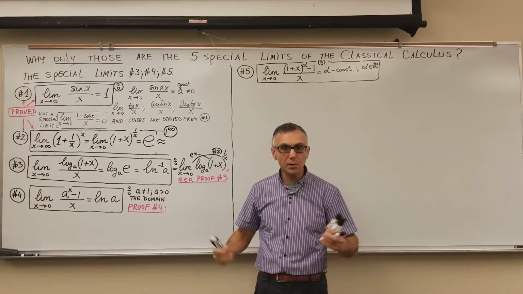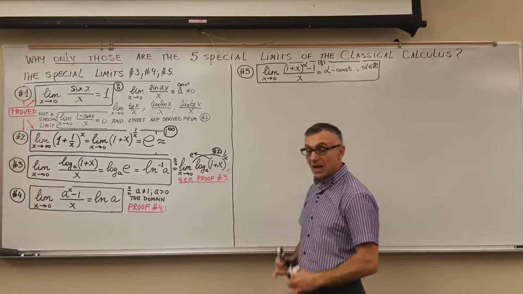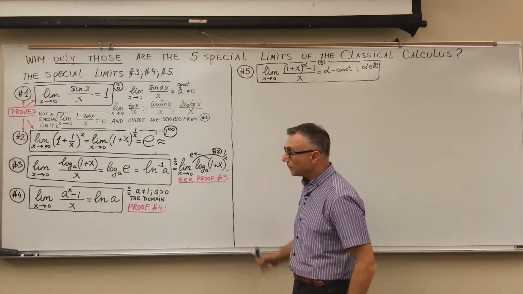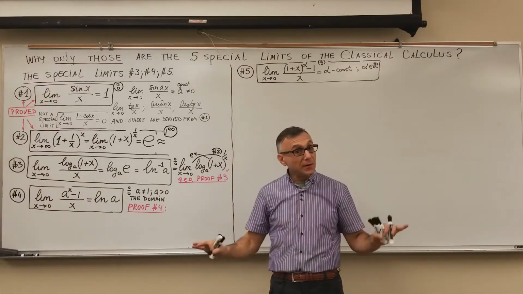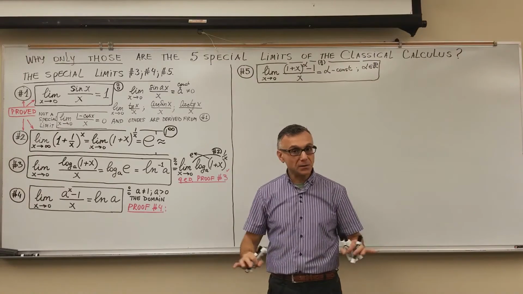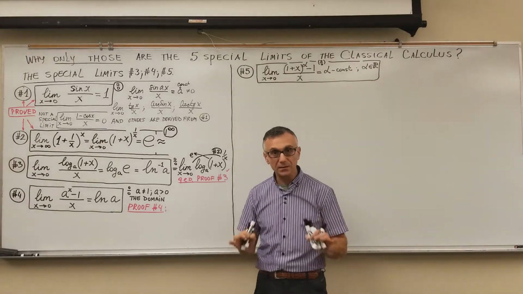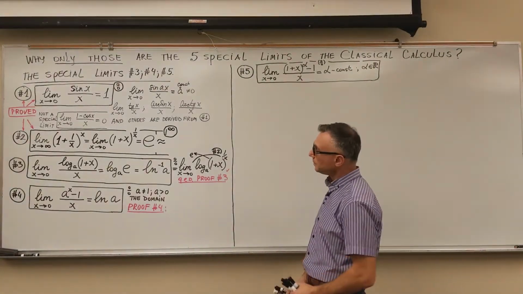There is nothing new in this limit. So this is just a trig limit. Those 5 limits represent different groups of elementary functions, all elementary functions in the classical calculus.